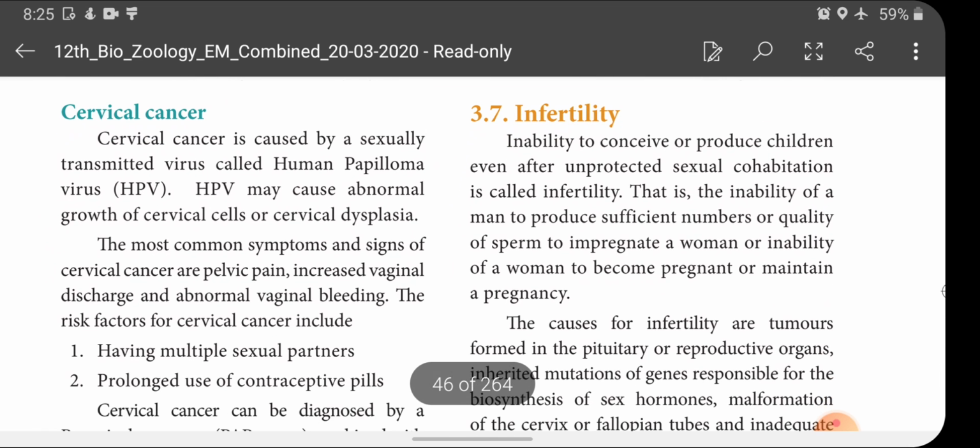Next children, cervical cancer. As I said, genital warts are also caused by what? Caused by human papilloma virus. So cervical cancer is caused by a sexually transmitted virus called human papilloma virus. Human papilloma virus may cause abnormal growth of cervical cells or cervical dysplasia.